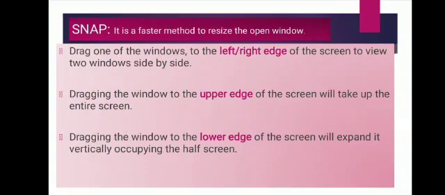First, drag one of the windows to the left or right edge of the screen to view two windows side by side. Second, dragging the window to the upper edge of the screen will make it take up the entire screen. And last one, dragging the window to the lower edge of the screen will expand it vertically, occupying half the screen. So with the help of Snap, we can easily resize the open window.